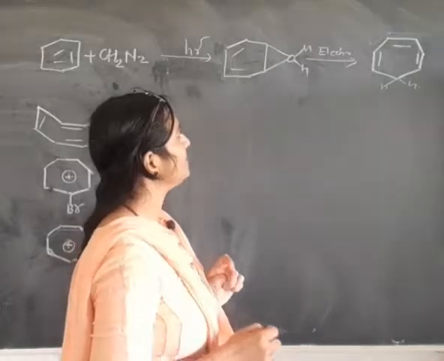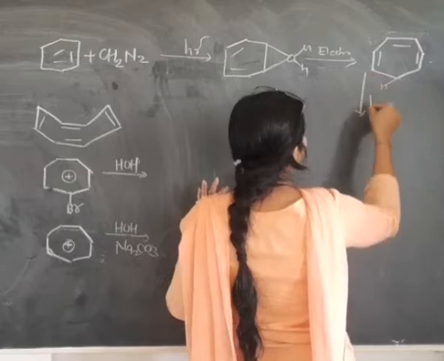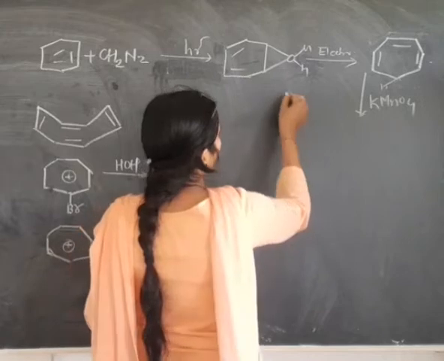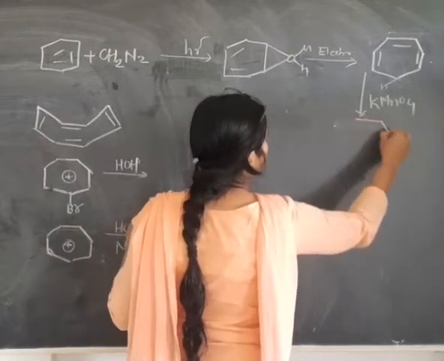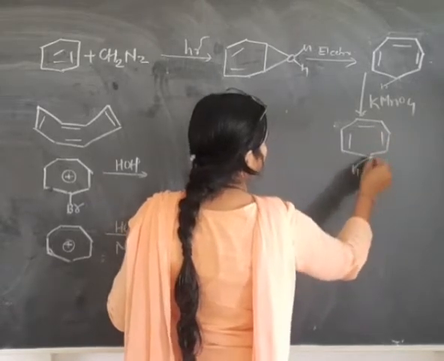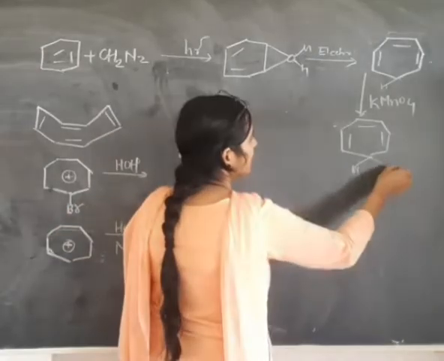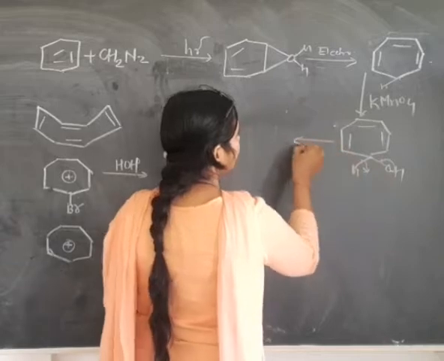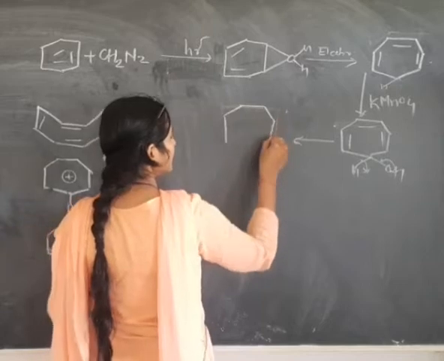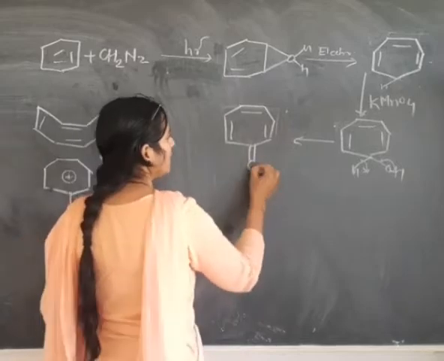But friends, what happened? There is a strong oxidizing agent, and this strong oxidizing agent oxidizes the above molecule and forms tropolone. For the stability, these 2 hydrogen atoms are removed, and we will get the structure of this molecule like this, tropone. This is the formation of this molecule, tropone.